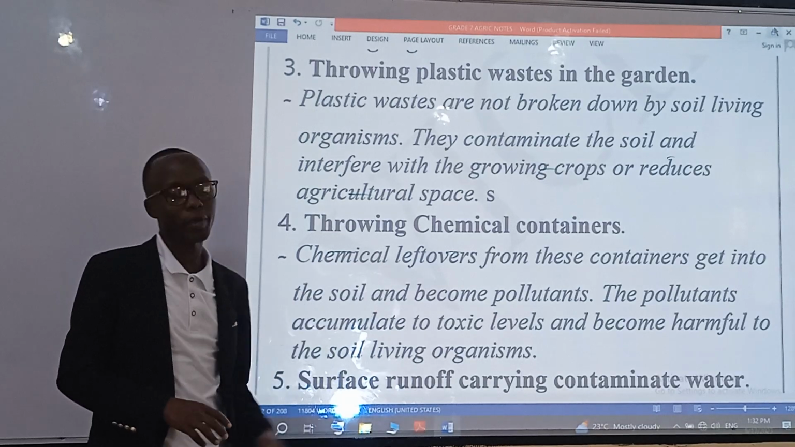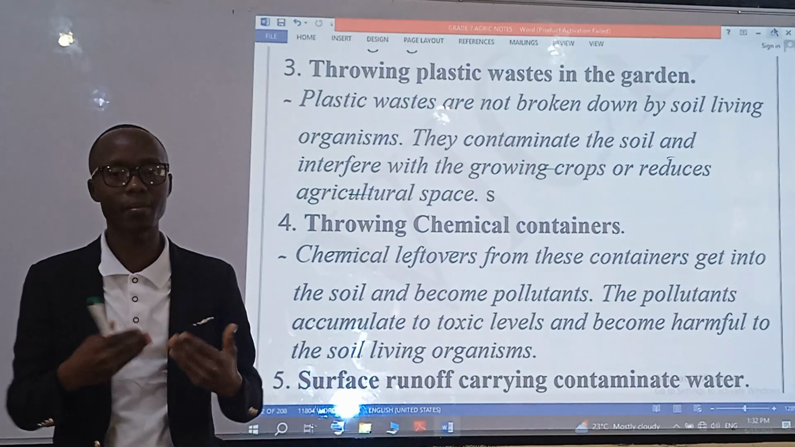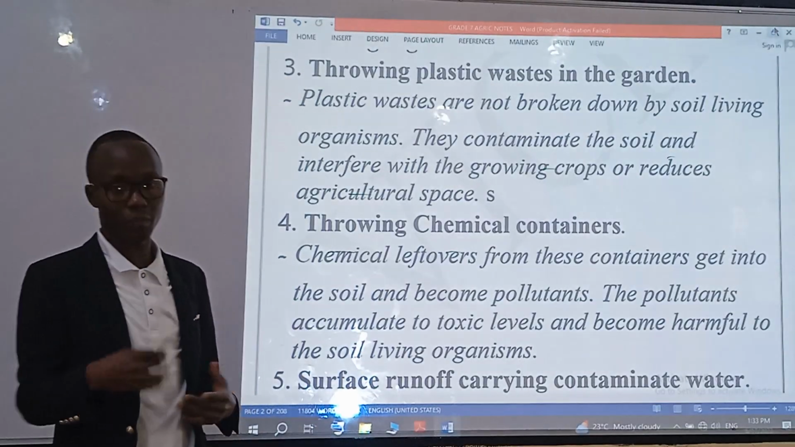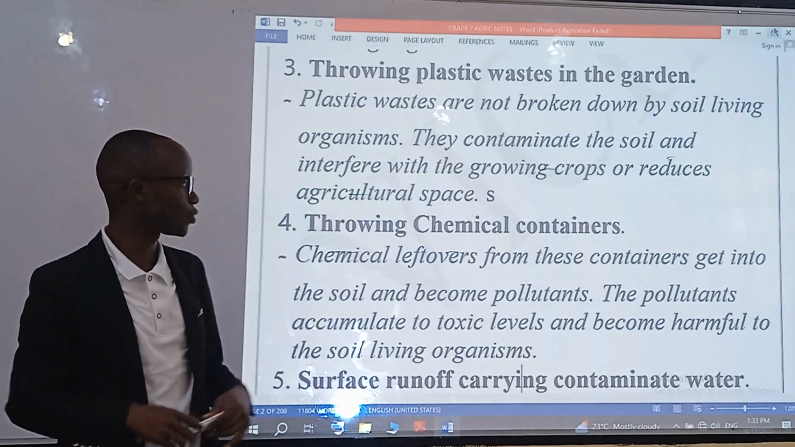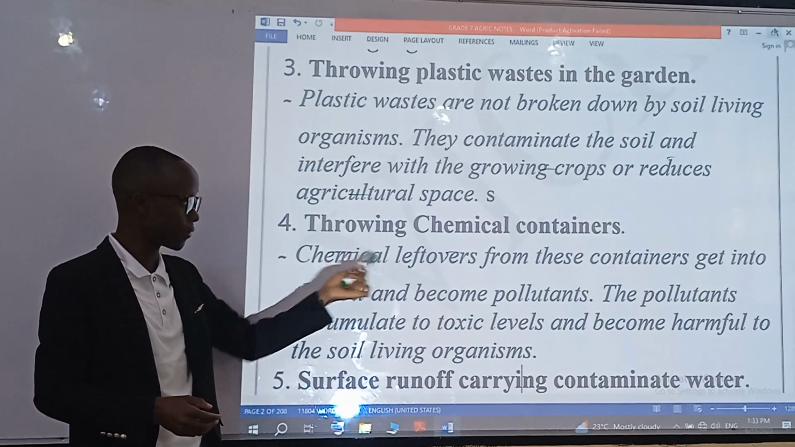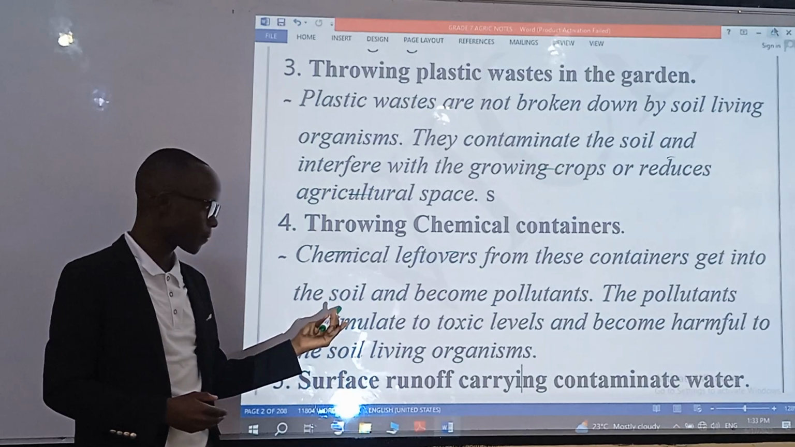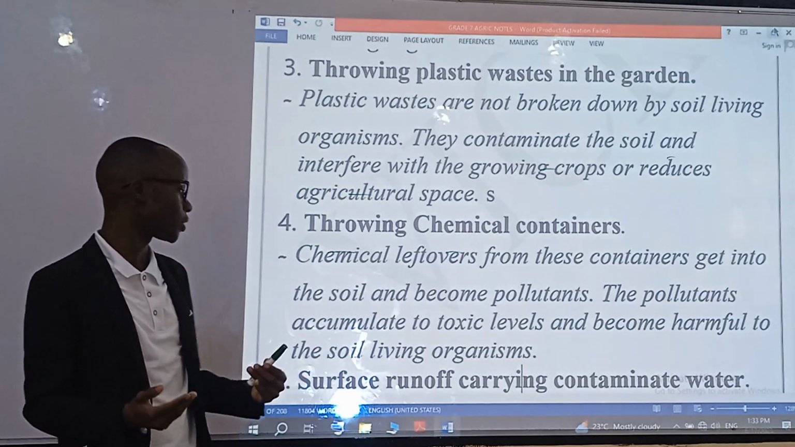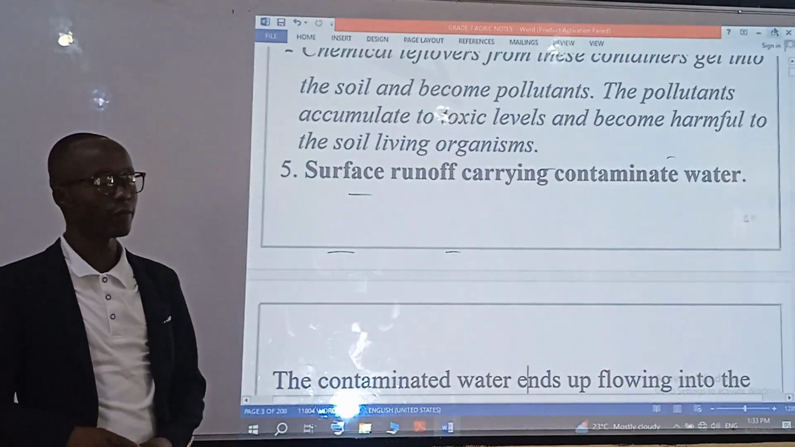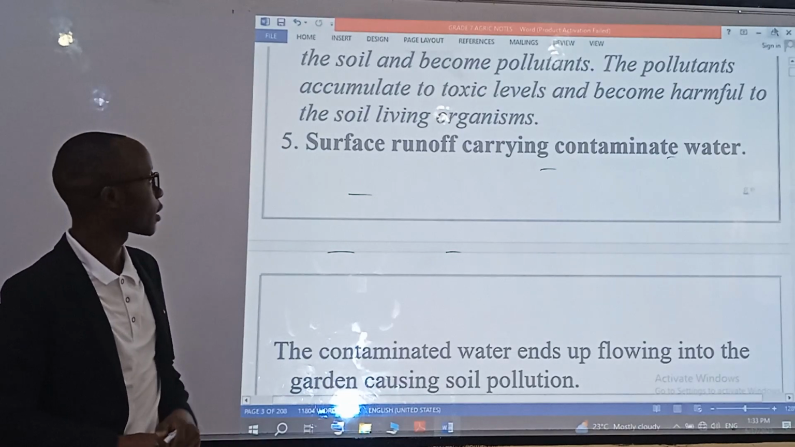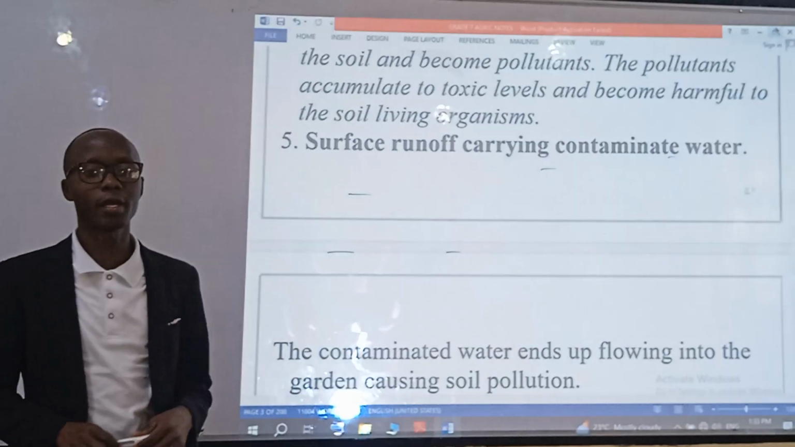Another cause is throwing chemical containers. We may have bought containers which have some chemicals, and after using them, we do not dispose of them well. When we carelessly throw these containers, the leftovers from them get into the soil and become pollutants. Once they become pollutants, they accumulate toxic levels and become harmful to the soil living organisms. Another cause of soil pollution is the surface runoff, which carries contaminated water.